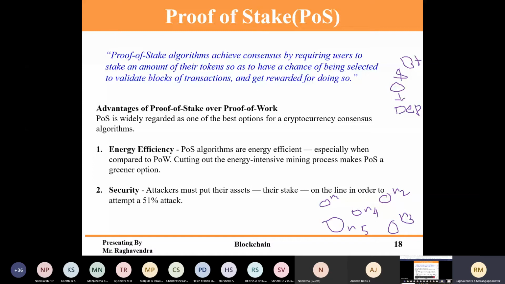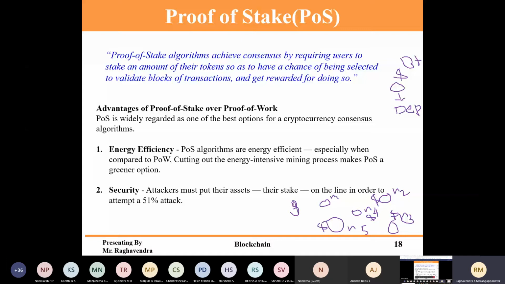So what these nodes have to do is deposit some amount of money, you can say dollars. How much they deposit is left to them.